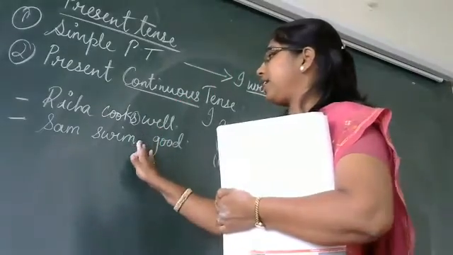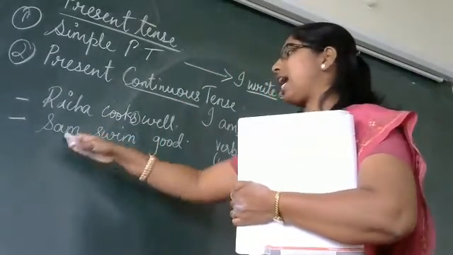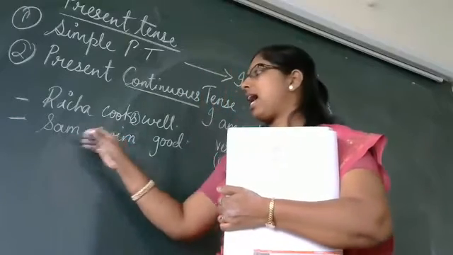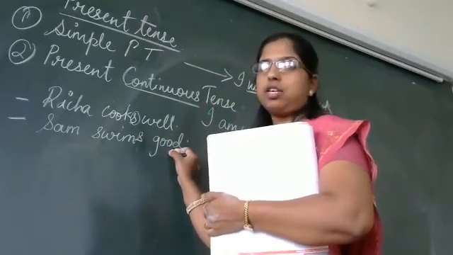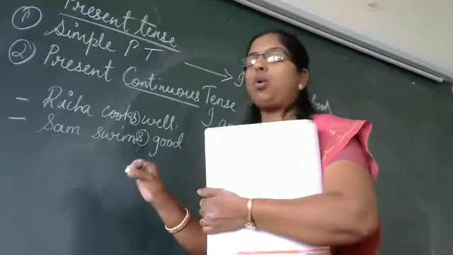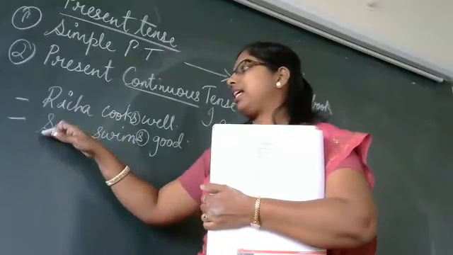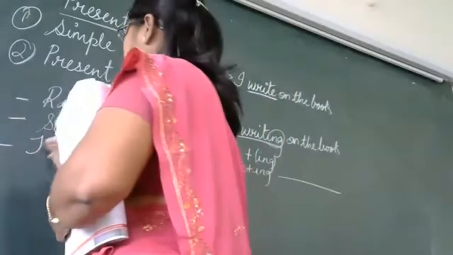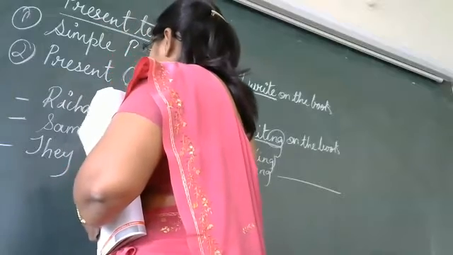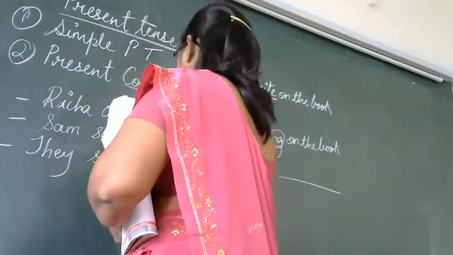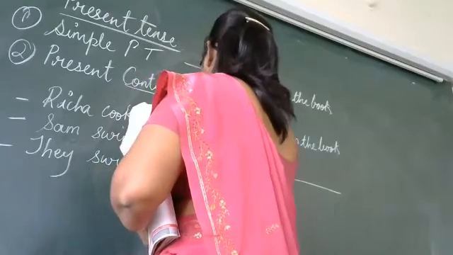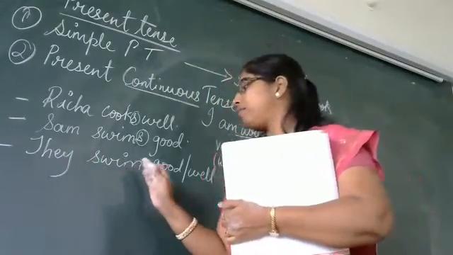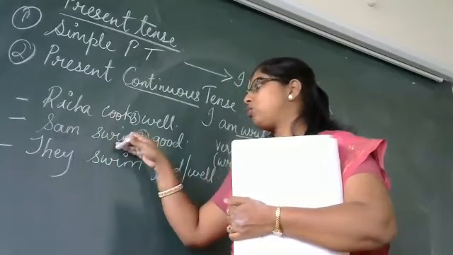If I write here, "Sam swim good," is the sentence correct? No, it is wrong. "Sam swims good." So every verb, when you add an S to that, we say that this is a single form of verb. But when we do it for the plural, for example, "they swim good" or "well," here you don't say "they swims well." No, they swim well. He swims well.